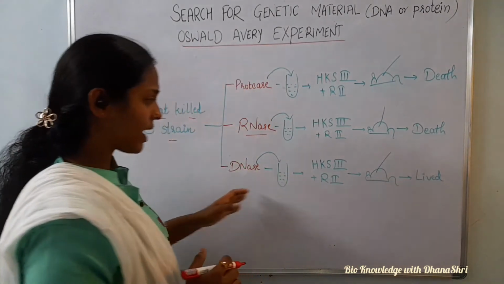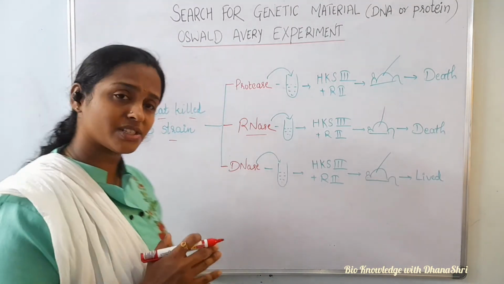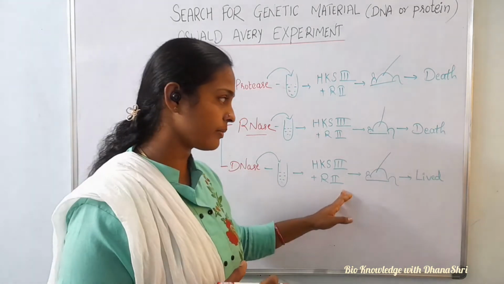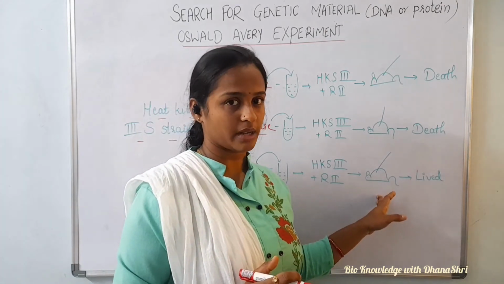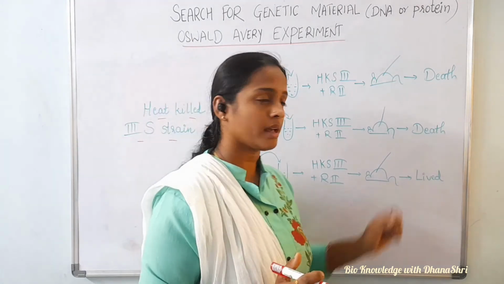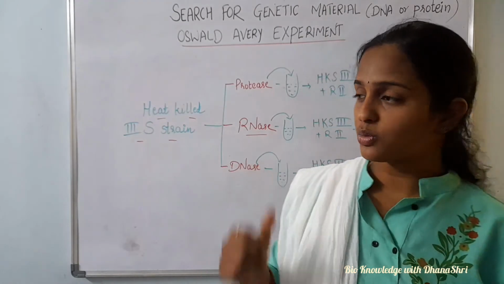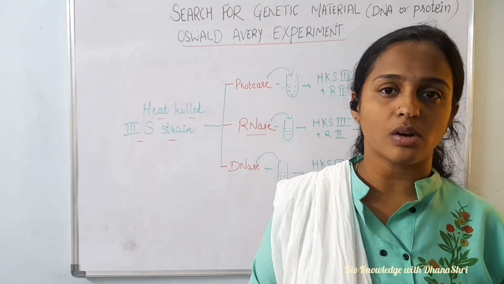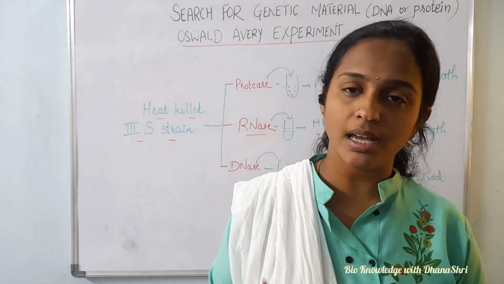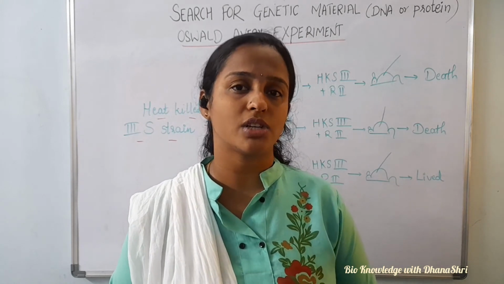So the experiment concluded that DNA is the genetic material. Whenever DNA was there, the mice died. When the DNA was destroyed, the mice remained healthy, mice lived. From this experiment, Oswald Avery and his colleagues concluded that DNA is the genetic material, and made the momentous announcement that DNA was the genetic material.